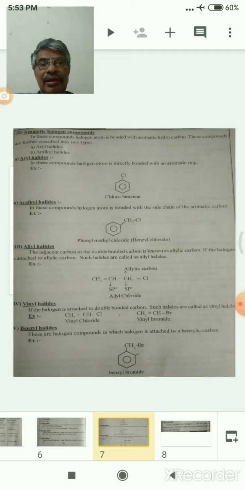Another one is the vinyl halides, where the halo group is directly bonded with the double-bonded carbon. So in allyl halides the halo group is bonded with an sp3 carbon, and in vinyl halides the halo group is bonded with an sp2 carbon, the vinyl carbon.